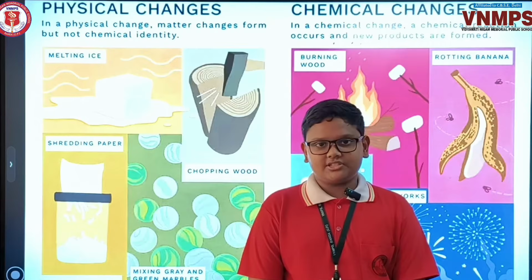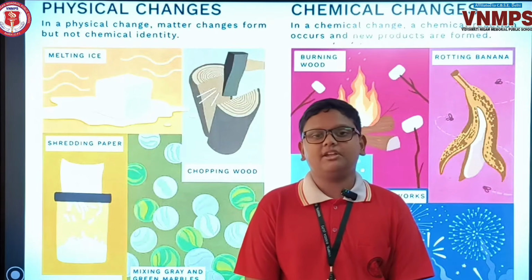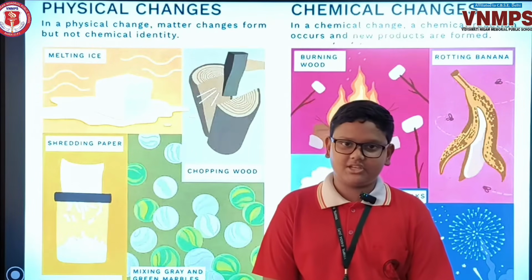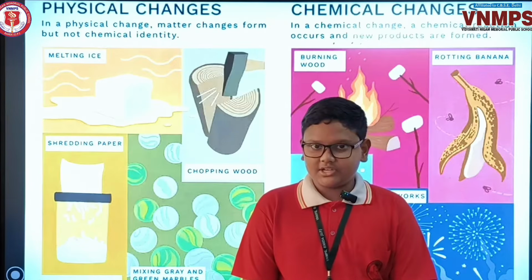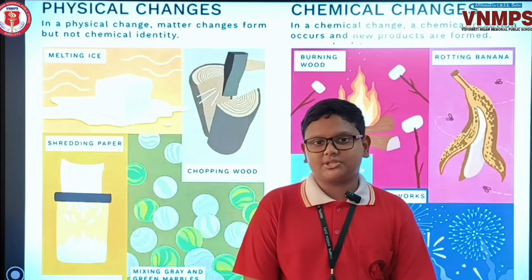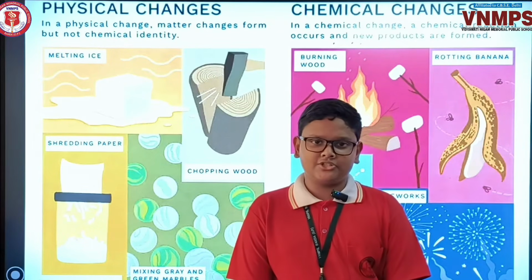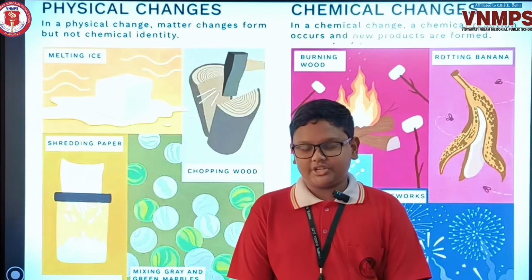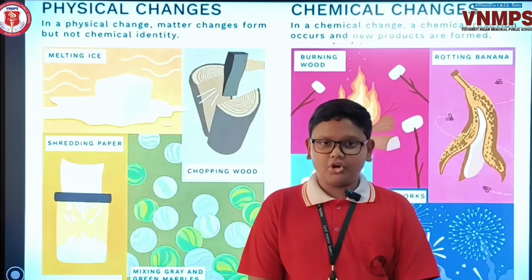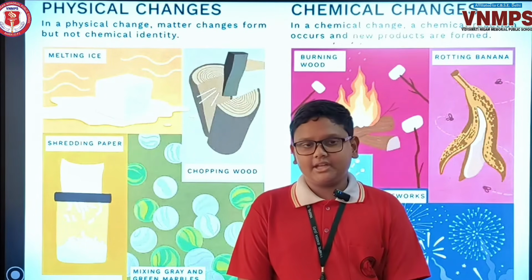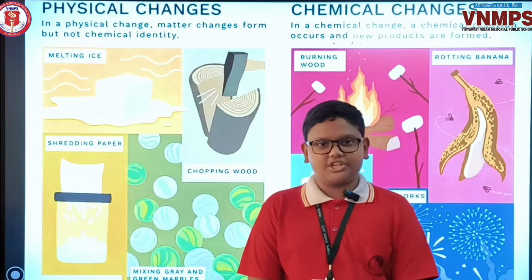Chemical changes. Changes in which a new substance is formed having properties different from the original substance are known as chemical changes. Chemical changes are generally irreversible and permanent. Such a change is accompanied by generation of energy in the form of heat and or light, evolution of a gas, or change in color.